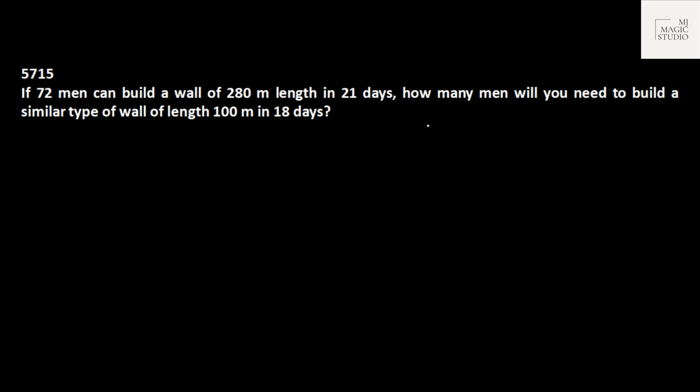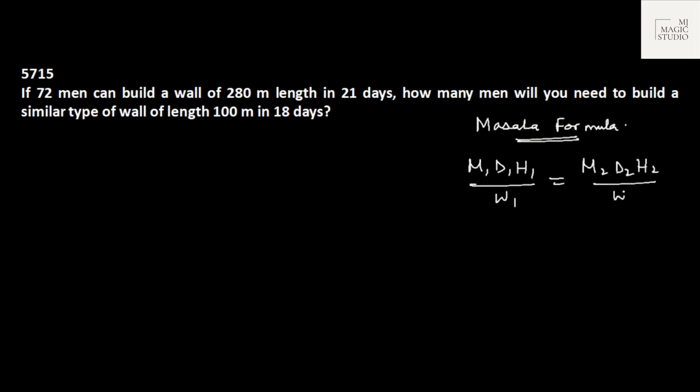Again, a question is taken from time and work to show you how useful our masala formula is. Again from Rule 8. It says that M1 D1 H1 by W1, the MDH masala, is equal to M2 D2 H2 by W2, where M stands for workforce in group 1, D days, H hours, and W is the work done by this workforce. M2 stands for workforce, D and H are time, and W stands for work done by this particular workforce.